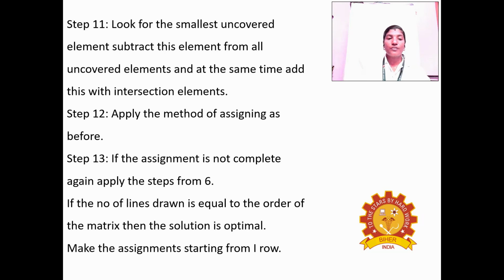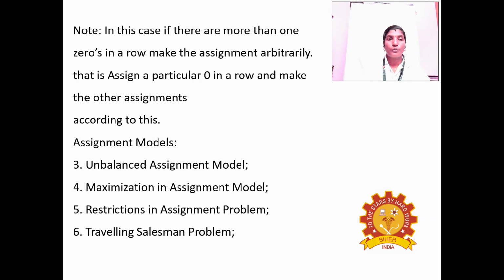If the number of lines drawn is equal to the order of the matrix, then the solution is optimal. Make the assignment starting from one row. These are very important.